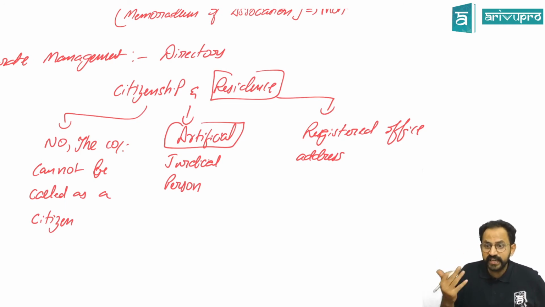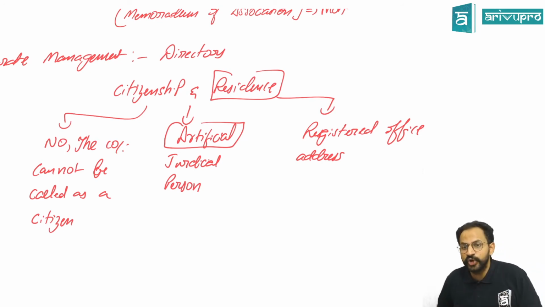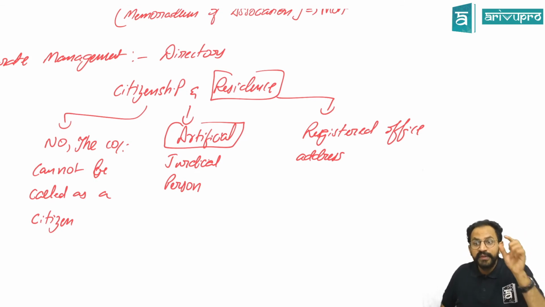Where exactly does Infosys belong? Wherever their registered office is situated, which is in Bangalore. So, if something happens, you have to file a case against Infosys in Bangalore, because that is where they belong, the registered office.